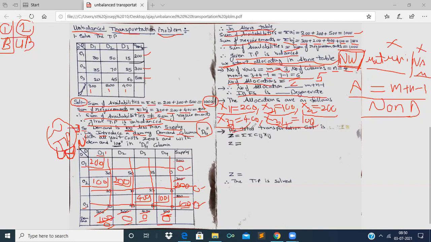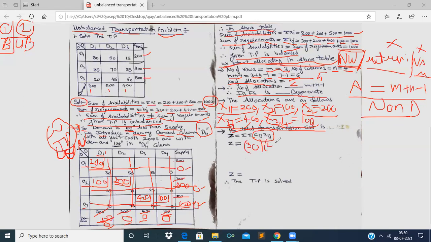The total transportation cost Z is equal to double summation Cij Xij. That means sum of products of all costs and allocations. Now 30 is the cost to the allocation 200, right? Let us write 30 into 200.